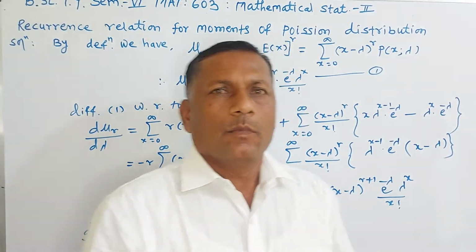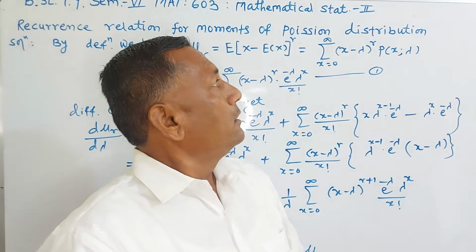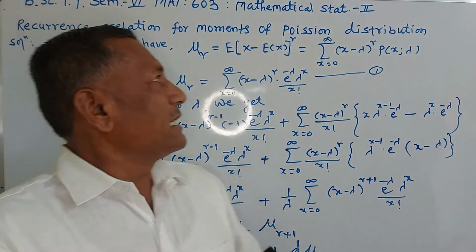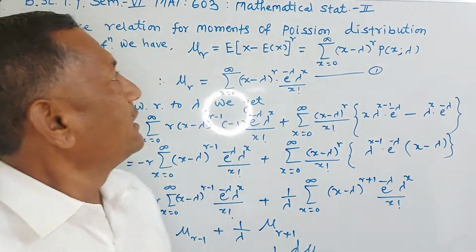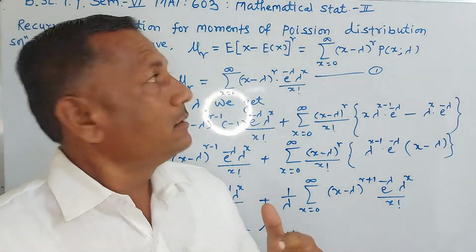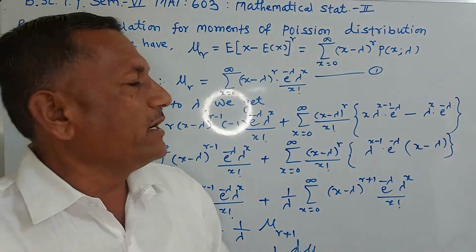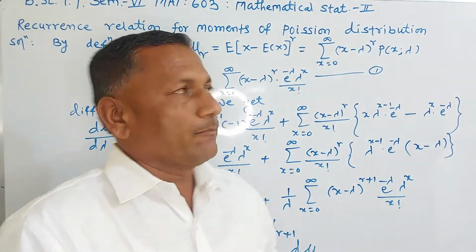Hello students, we have seen the recurrence relation in case of binomial distribution. In the same way, we find the recurrence relation for moments of Poisson distribution.